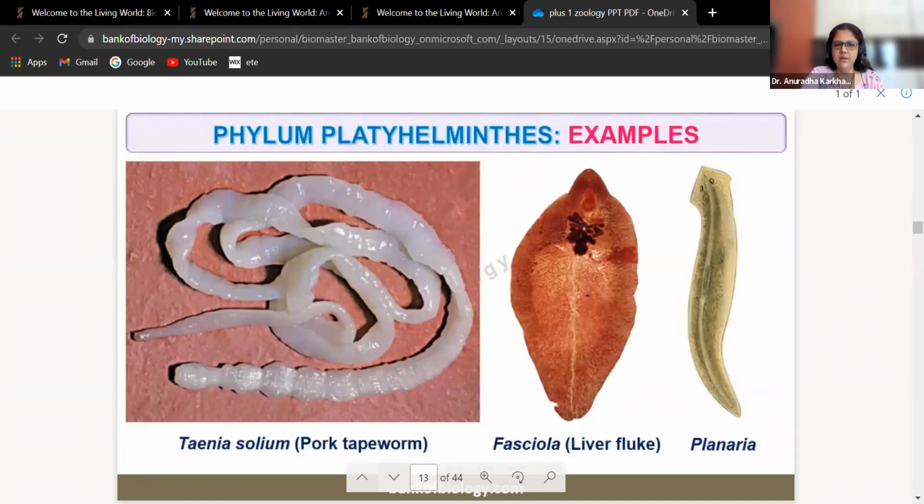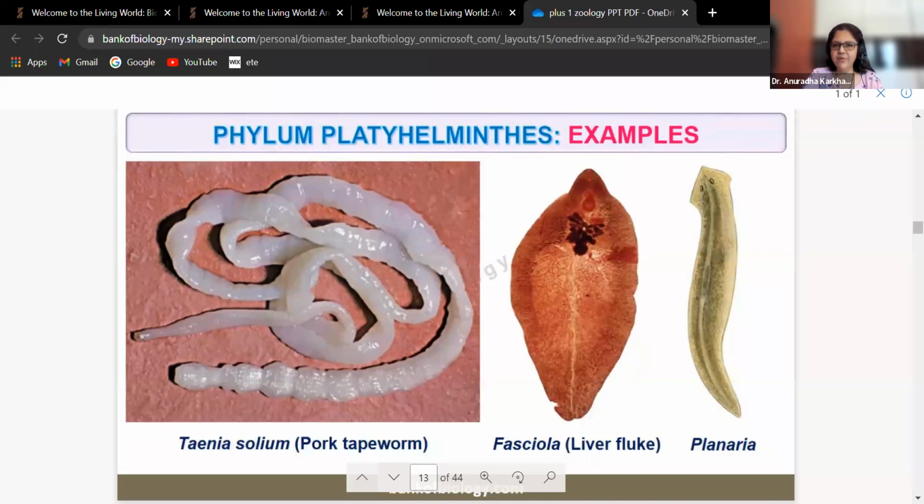Examples is Taenia solium, which is called the pork worm. It is called pork tapeworm. So where is it going to be found? It's going to be found as a parasite in the pig. We find Taenia solium mostly inside the intestine of the pig. Okay.